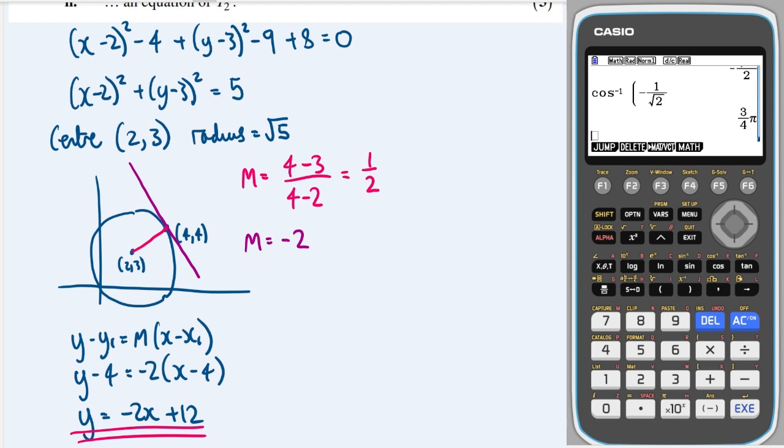So we've now got to draw on a second tangent like that, and they meet at the point 2, 8, and the point where the tangent meets the circle is the point R, which we need to calculate.